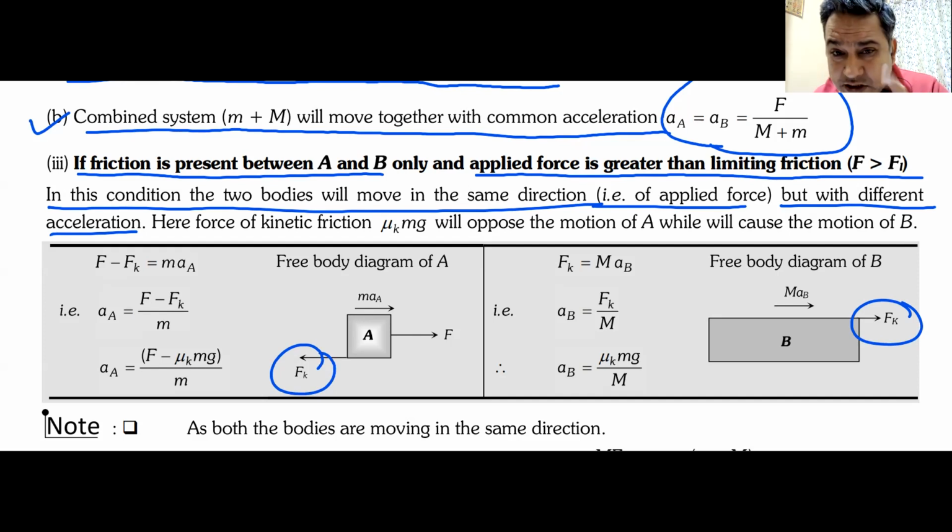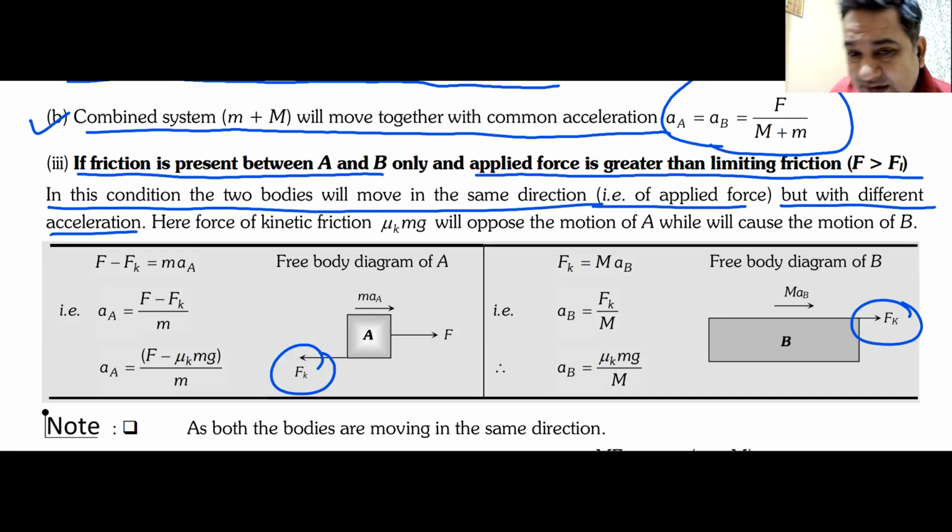And as you can see, the body B is moving because of this frictional force. If there was no friction, body B was not moving. So when someone tells you friction opposes motion, you say no. Friction does not oppose motion. If there was no friction, body B will never move. Body B is moving because of friction. Friction does not oppose motion. Friction only opposes relative motion. Do we understand this? Can I have some raised hand that we understand this?